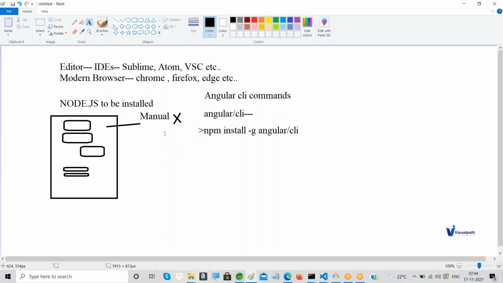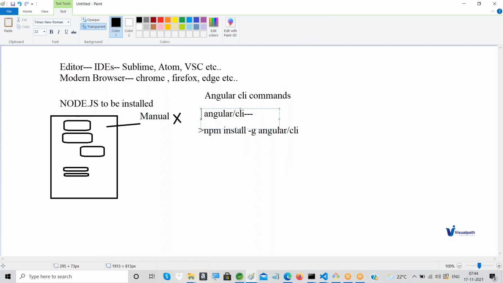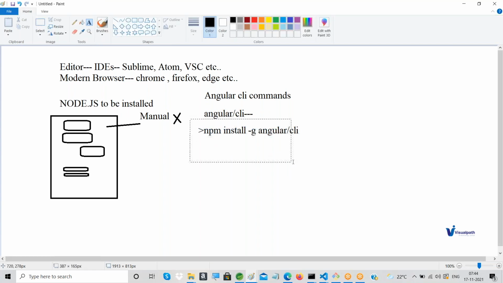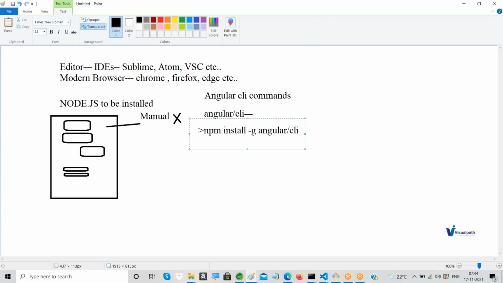And now, if you want to create an Angular application, first we don't go with this structure manual approach. No, definitely we take the help of Angular CLI commands to do that. So for that to happen, Angular CLI has to be installed in your computer. To do that, through npm, we install using this particular command: npm install -g for global installation, then @angular/cli. Okay, fine. Now Angular is available.